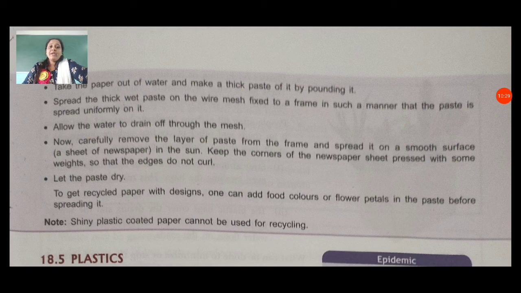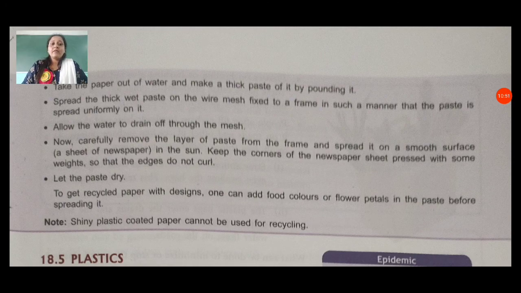Now carefully remove the layer of paste from the frame and spread it on a smooth surface, for example a sheet of newspaper, in the sun. Keep the corners of the newspaper sheet pressed with some weight so that the edges do not curl. Let the paste dry.